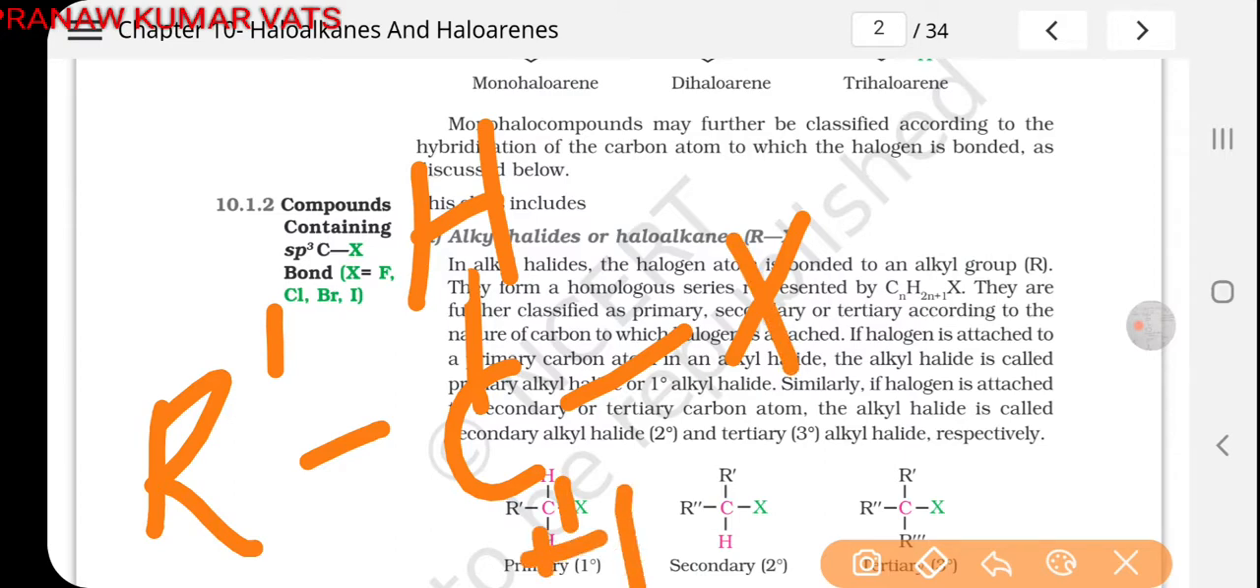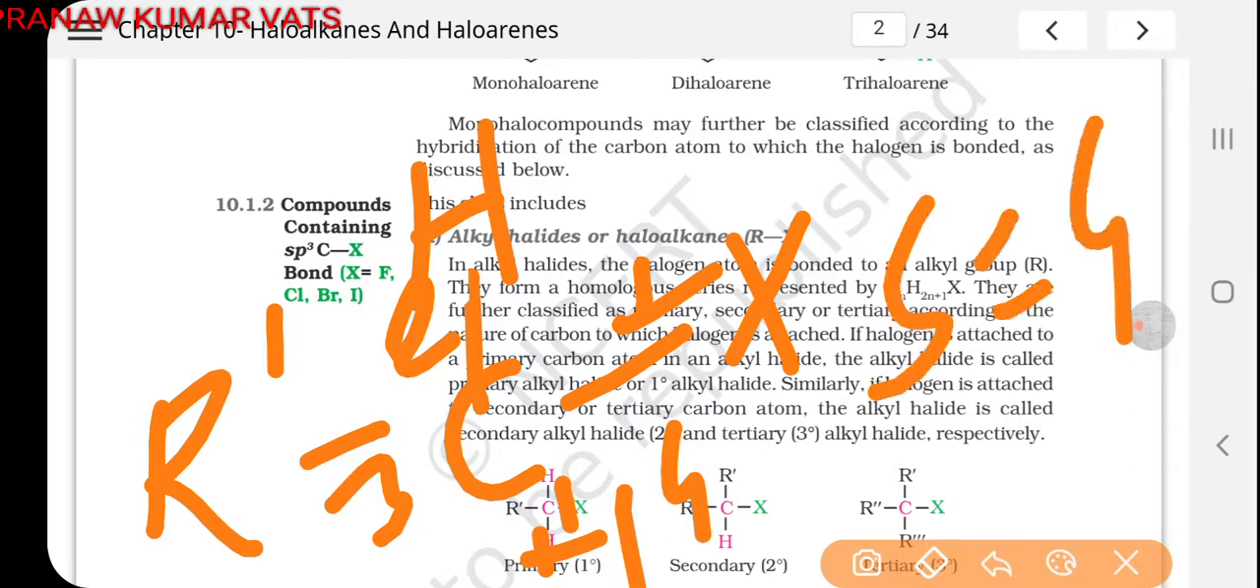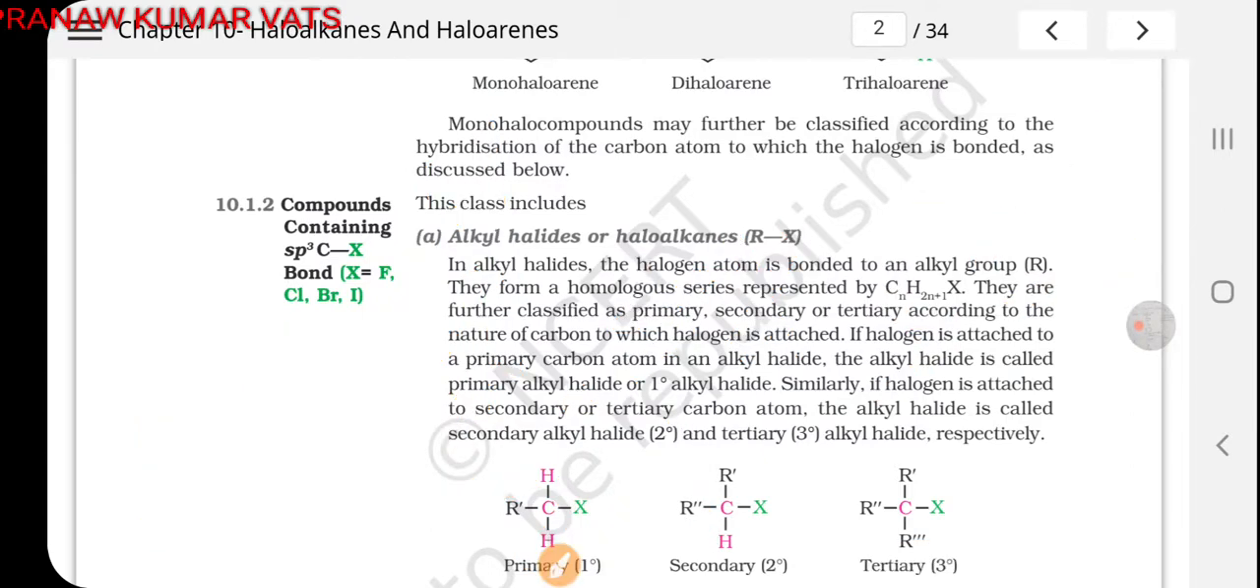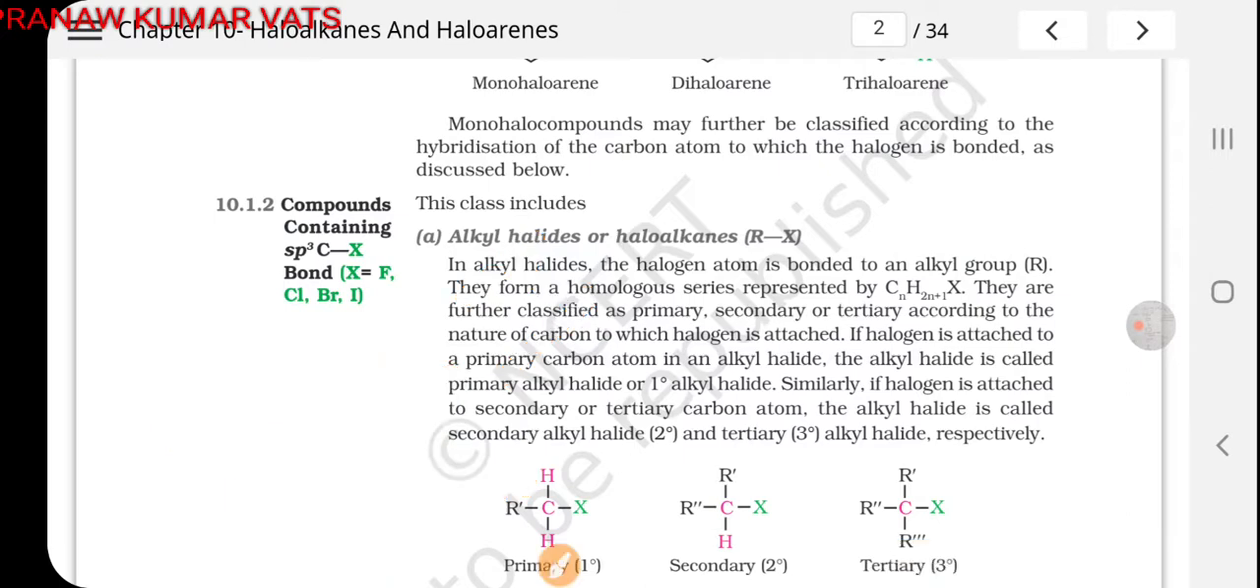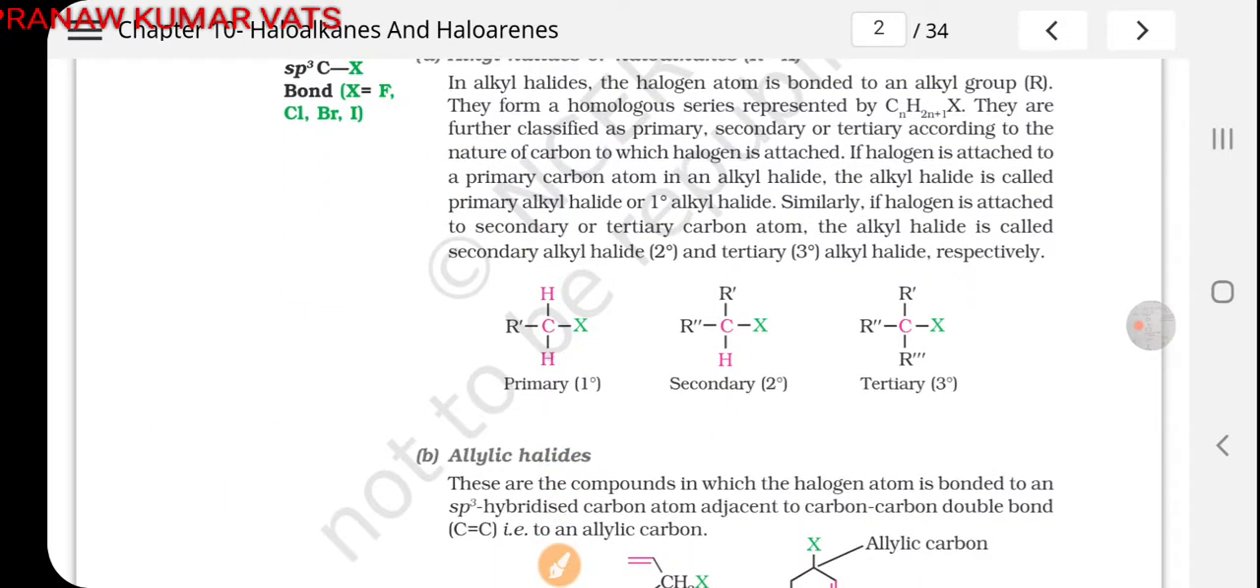So if we count the total number of sigma bonds, this is our first sigma bond, this one is second, this one is third, this one is fourth. So the total steric number will be 4, and when the steric number is 4, the hybridization will be sp3. So this carbon atom is sp3 hybridized, and if halogens are attached to an sp3 hybridized carbon atom, then it is simply called alkyl halides. And the classification of alkyl halides is 1 degree, 2 degree and 3 degree.